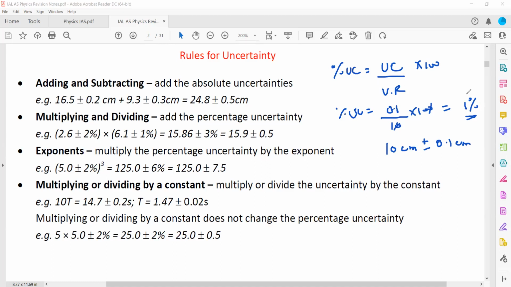Fine. Is it clear? Yes, sir. Clear. So percentage uncertainty is the uncertainty divided by the value which we record, multiplied by